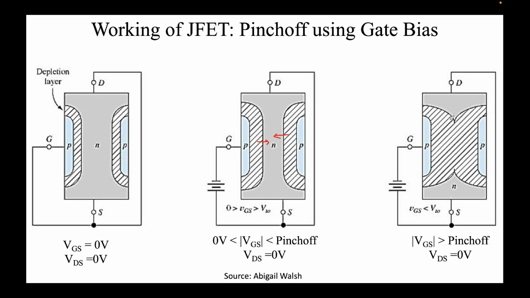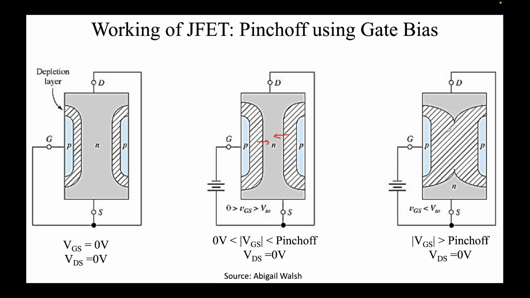A better way of understanding is, you need a highway, a road, to drive a motorbike or a car. This is the road. What's happening is that there is some encroachment from both sides. The depletion is the encroachment, the footpath, you can say. So the footpath covers the entire road. You cannot drive a car, bike or scooter on a footpath. So no cars can be driven, which by analogy means no electrons can flow, and thus no current. That is what we mean by pinch off.